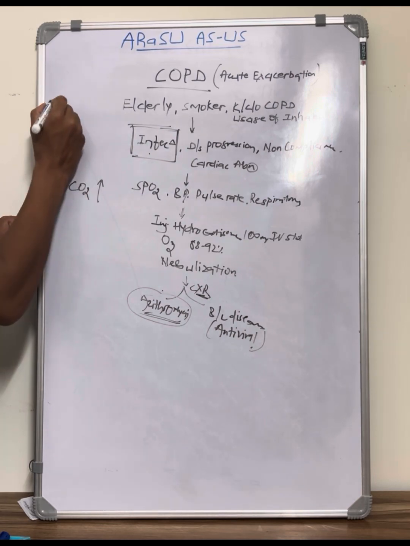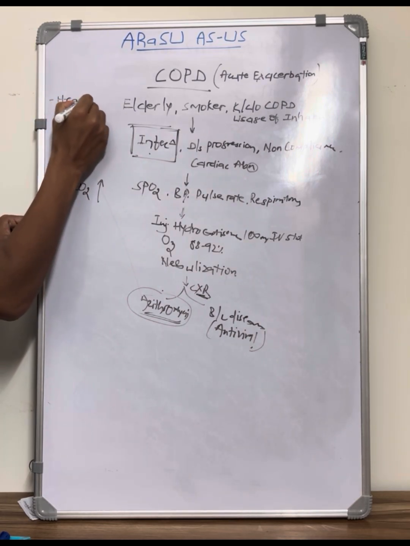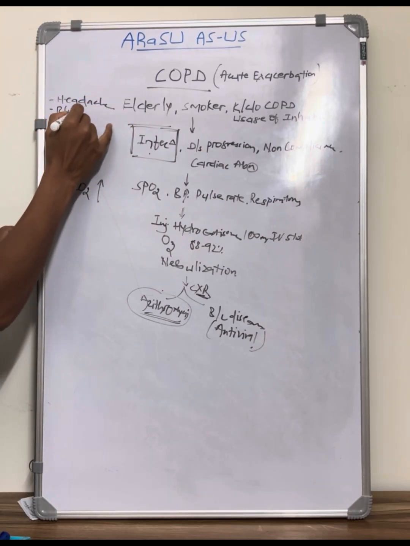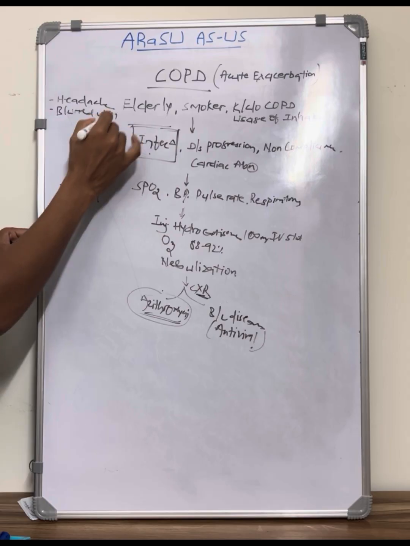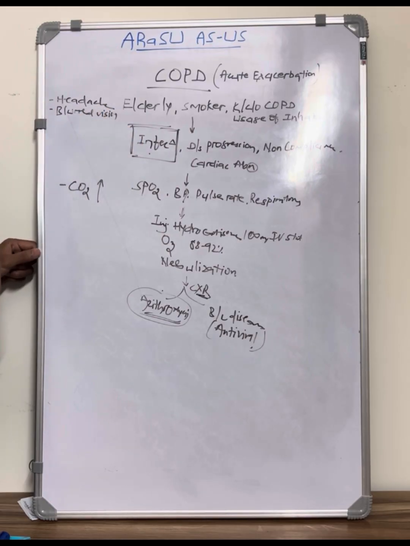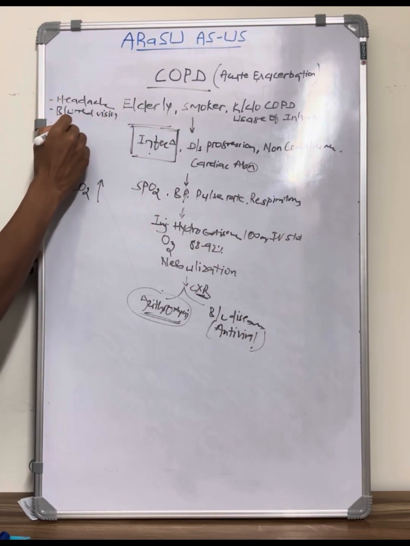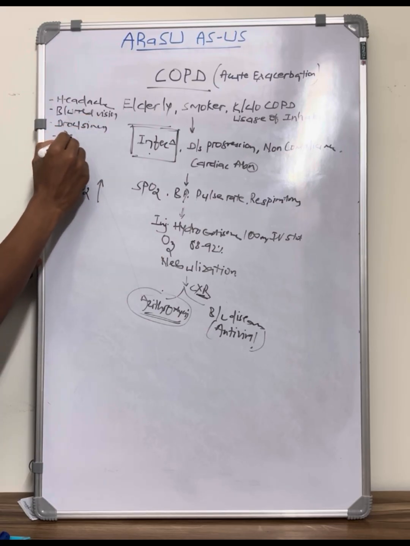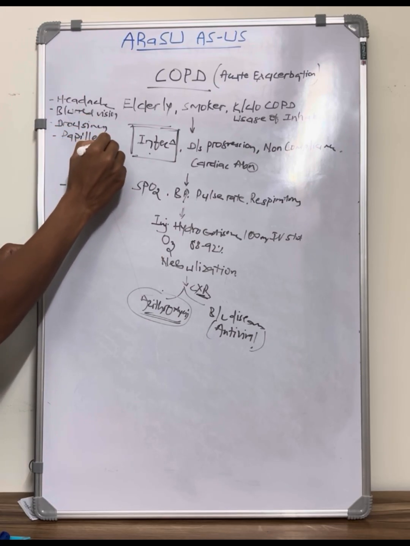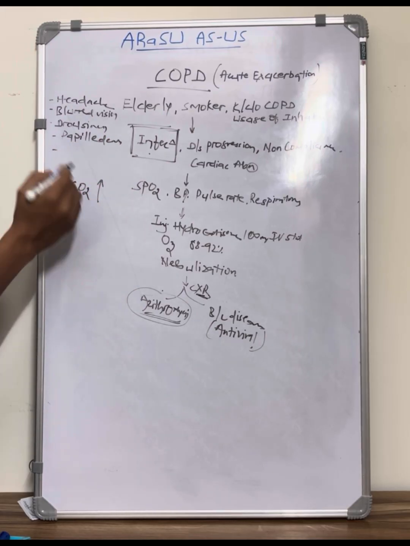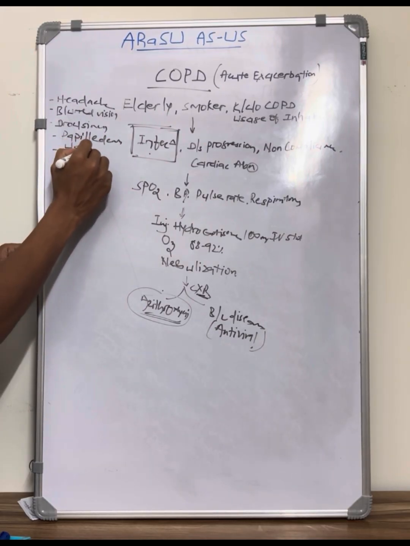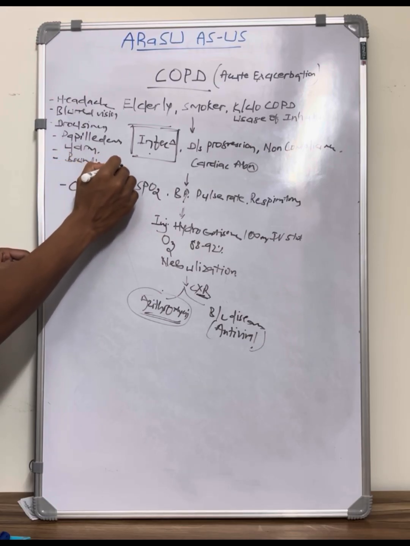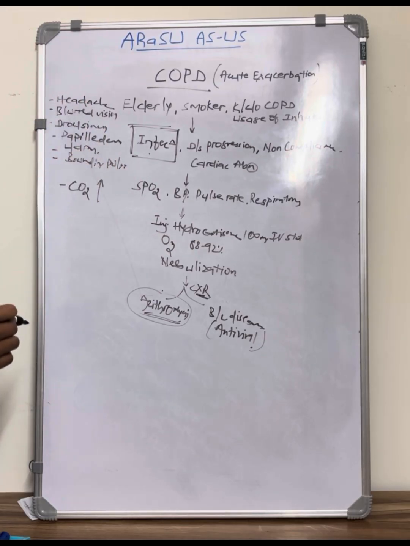If we consider, ask for headache, then blurred vision, even increased daytime sleepiness or drowsiness. Through fundus, observe for papilledema. Peripheries, if we feel, they will be warm and there will be a bounding pulse. So these are the features of CO2 retention.